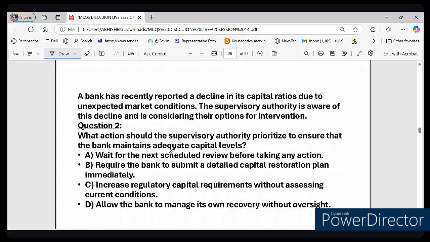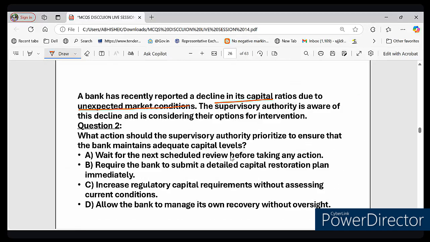So this is the question before you. A very important question we are discussing right now. So what is happening here is that a bank starts with strong capital, enough money to handle risk, but due to unexpected market conditions, maybe a stock market crash or bad loans, the bank's capital suddenly starts dropping. So you can see written here, decline in its capital ratio. So the bank's capital starts declining. Now here is the question: what should the regulator do in such a case?